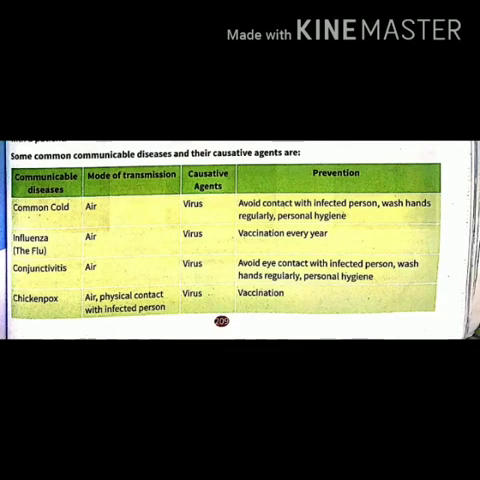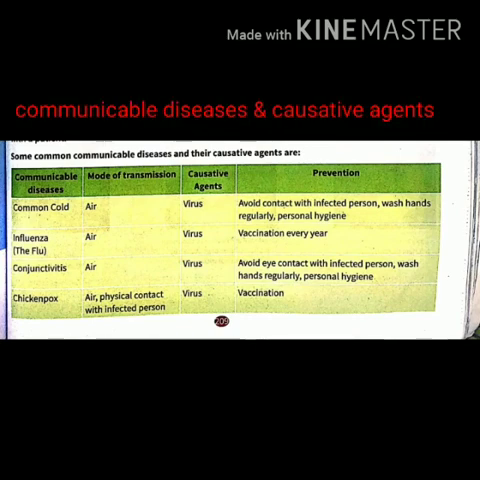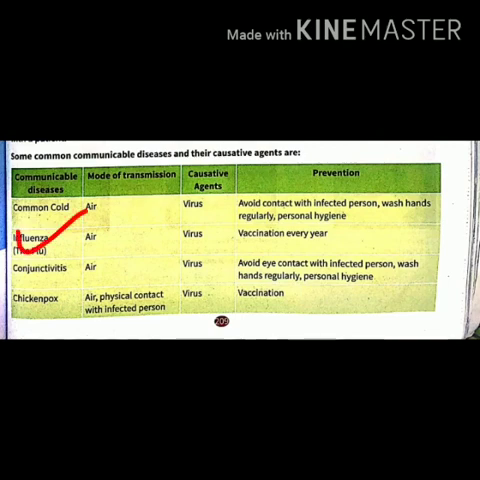Now next is the tabular chart on page 209 of communicable diseases and their causative agents. Communicable disease like the common cold is transmitted by air and caused by a virus. It can be prevented by avoiding contact with an infected person, by washing hands regularly and personal hygiene. And the next is influenza, flu, which is transmitted by air, caused by a virus again, and it can be prevented by giving vaccination every year. So this is how, students, you need to go through the other diseases and their causative agents.